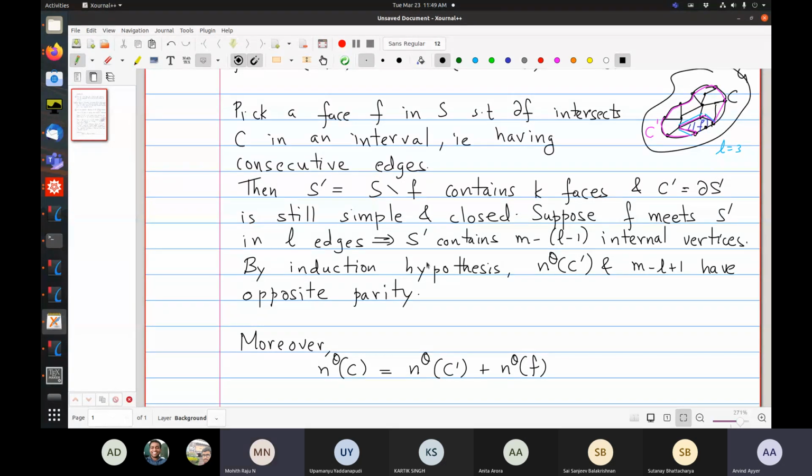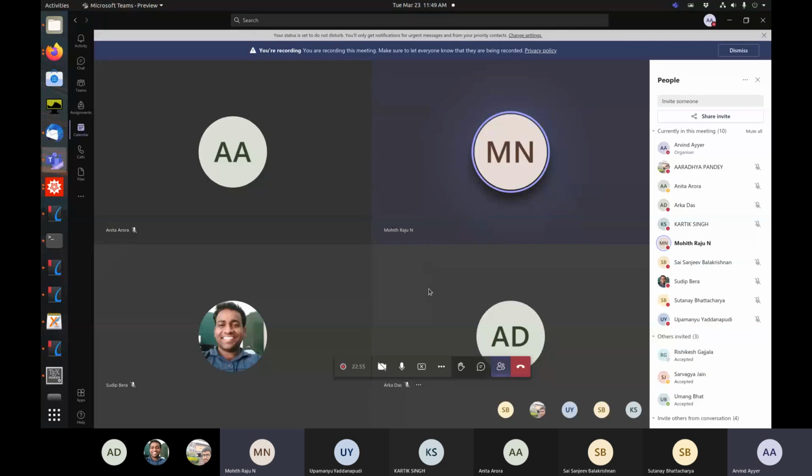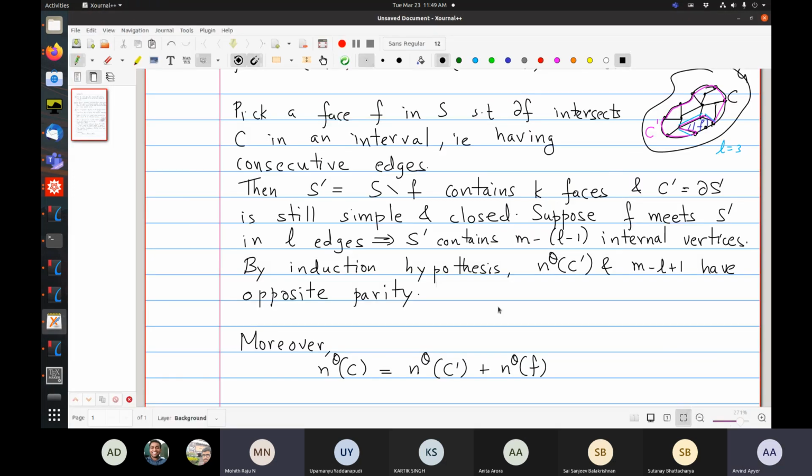So maybe we count L because the paths, if you take both the paths, one of them should be in the direction of the orientation we have fixed. Right. So for each of those L edges, we just take one, we count one, and we take L separately. That's right. So does everybody understand Mohit's argument?